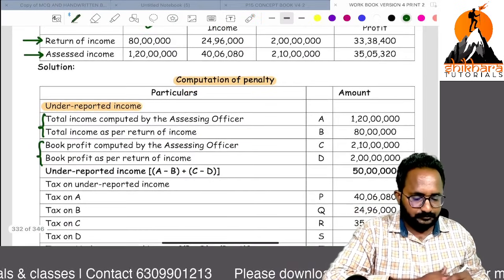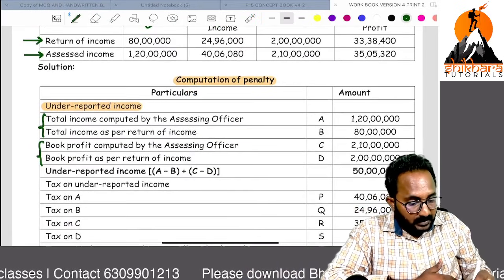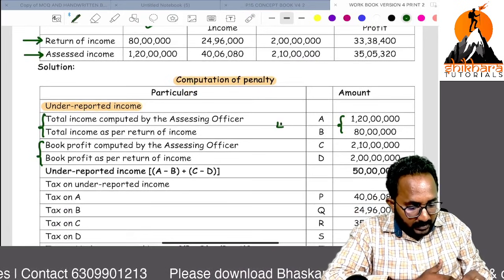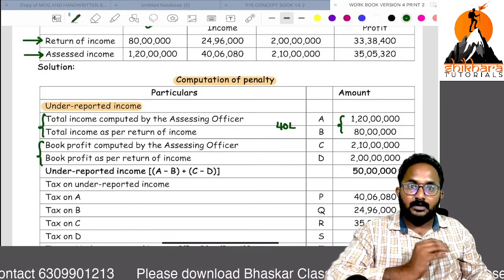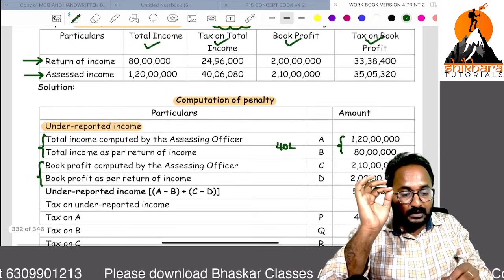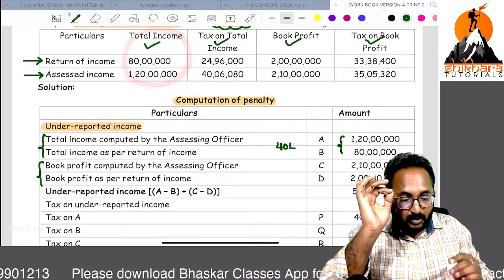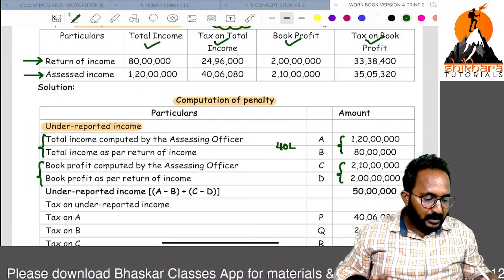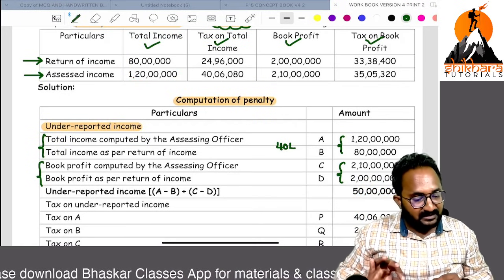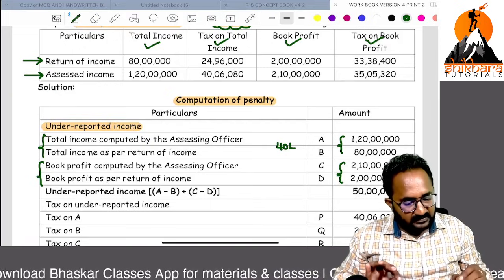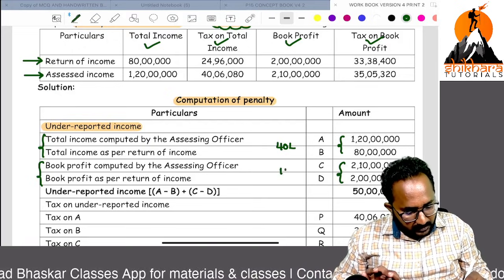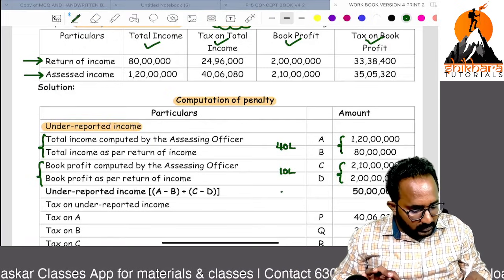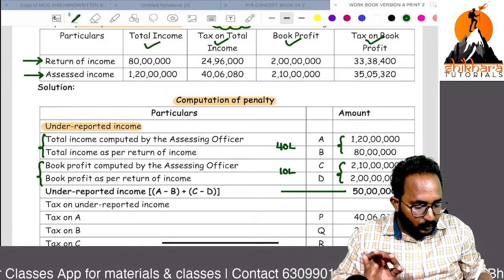The difference between these two is 40 lakh. With respect to the total income as per normal provisions, how much under reporting is done by you? 40 lakh. What is the under reporting done by you with respect to book profit? 10 lakh. Altogether, this is the under reporting income.